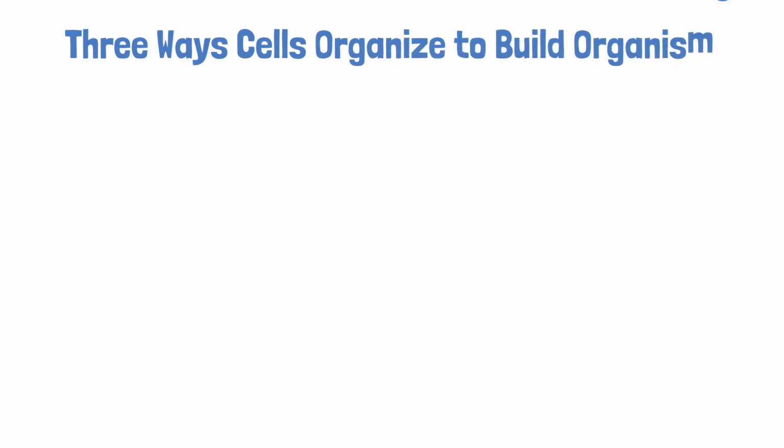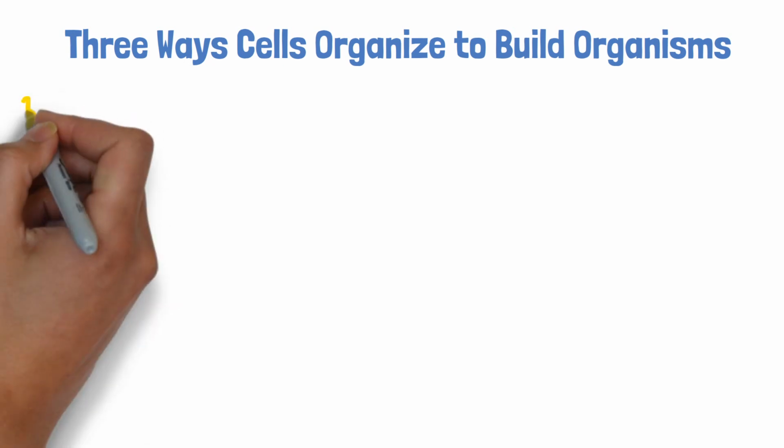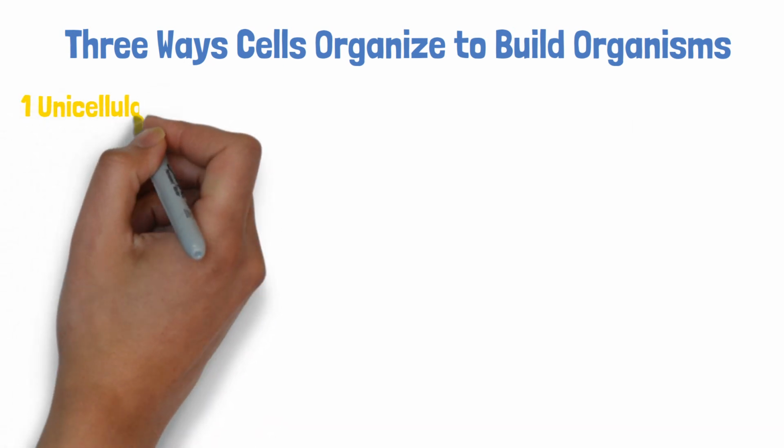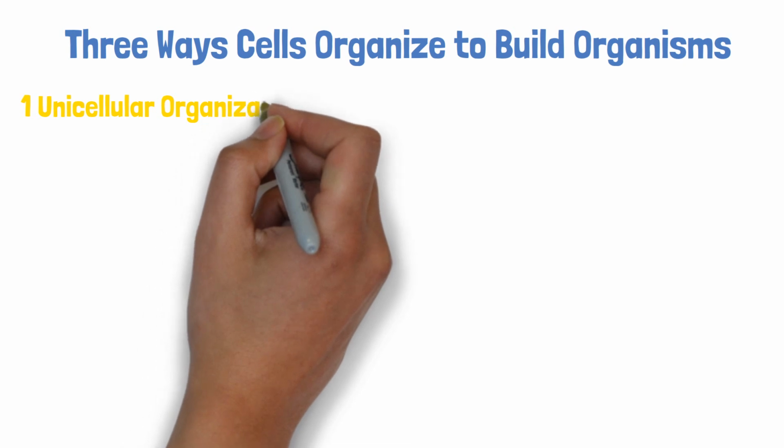Three ways cells organize to build organisms. Now, let's discuss how cells come together to form the bodies of organisms. Cells can organize themselves in 3 main ways.